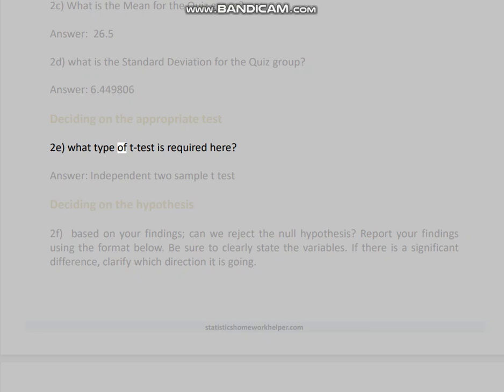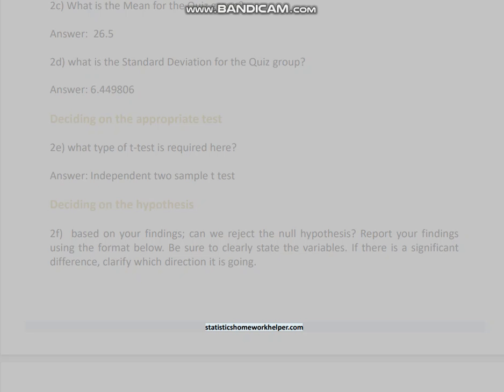Deciding on the appropriate test. 2e. What type of t-test is required here? Answer: independent two-sample t-test. Deciding on the hypothesis. 2f. Based on your findings, can we reject the null hypothesis? Report your findings using the format below. Be sure to clearly state the variables. If there is a significant difference, clarify which direction it is going.